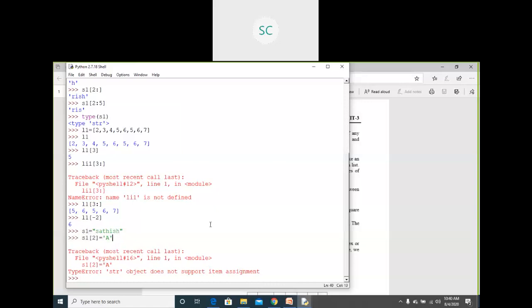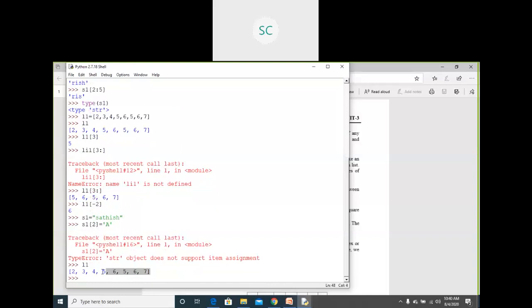Okay, coming to this, lists are mutable. Suppose I take L1 here, this is the list, right? You can update this list, or else you can delete some value from this list also. Suppose L1 of index position 5. What is the index position 5 here? 0, 1, 2, 3, 4, 5. So this is the index position of 5.